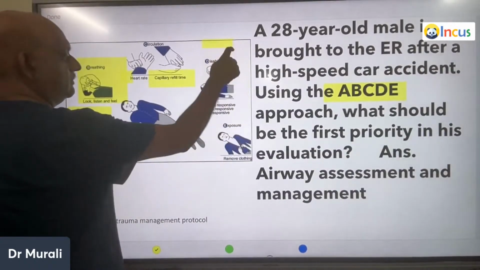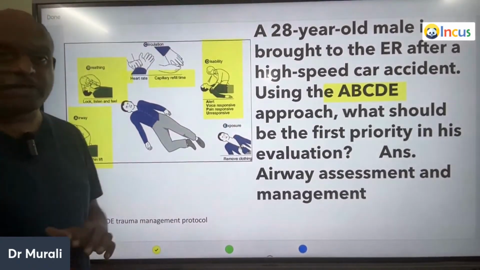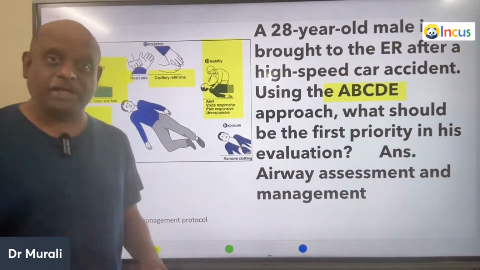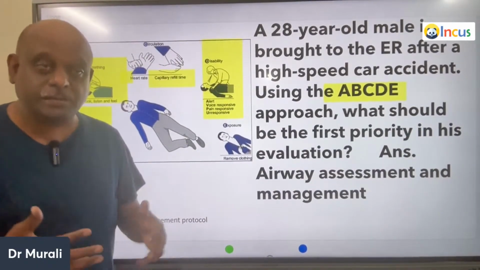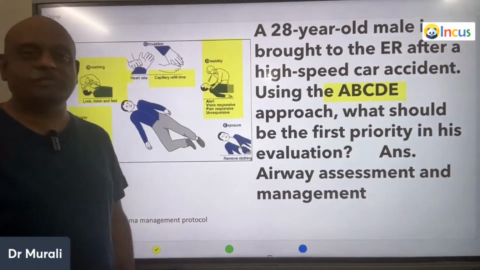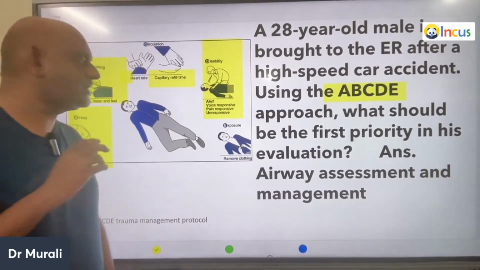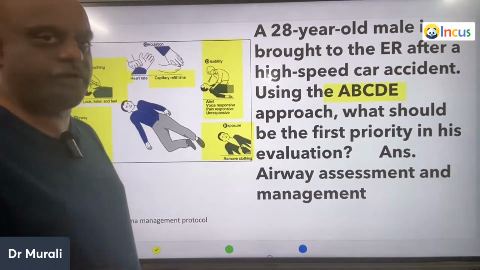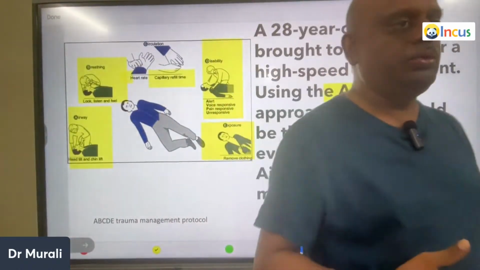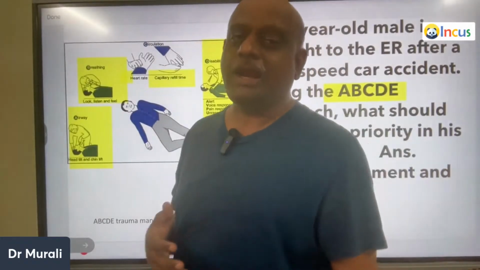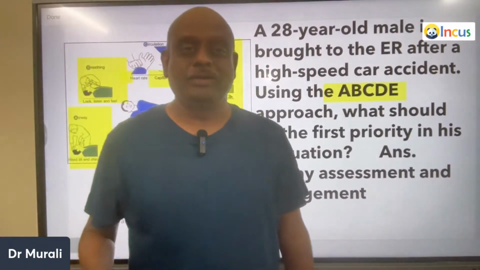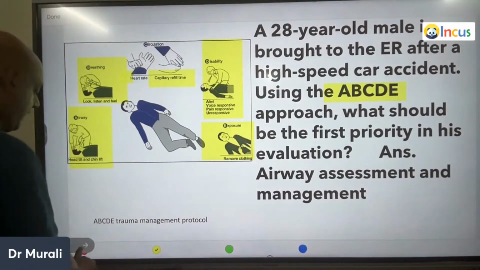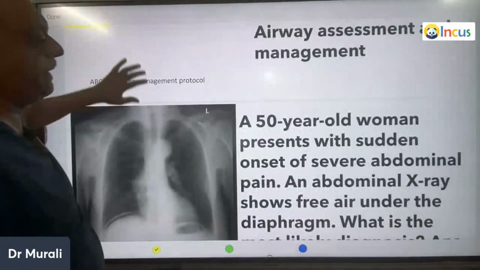Then disability, that is how alert, how responsive to the voice. Ramu, get up, Ramu, get up. You check how Ramu is responding, whether pain responsiveness is there or not, or whether he is unresponsive. And finally, exposure. For example, if organophosphorus poisoning is there, you have to remove the clothes, otherwise there is continuous absorption happening. That is the reason E is exposure, is what you should remember.